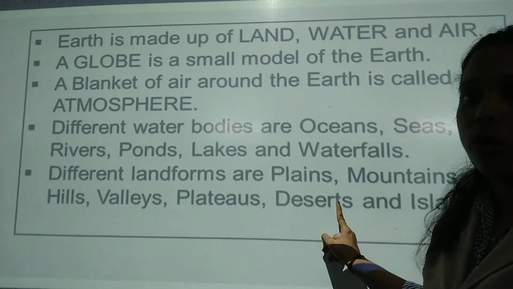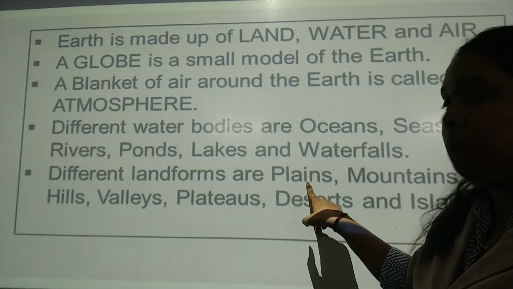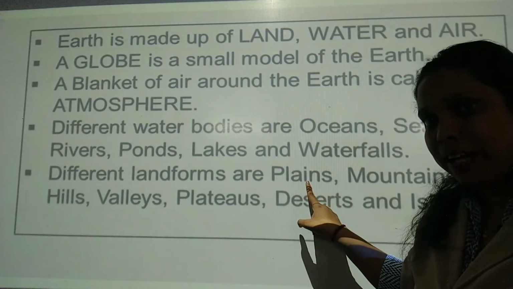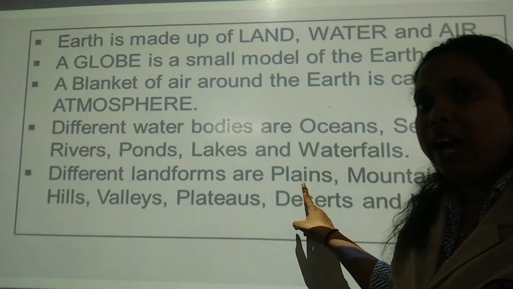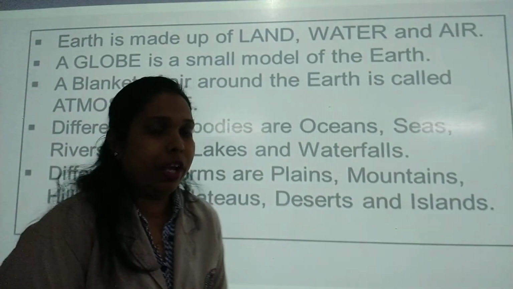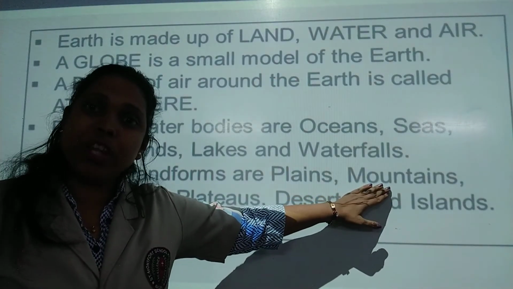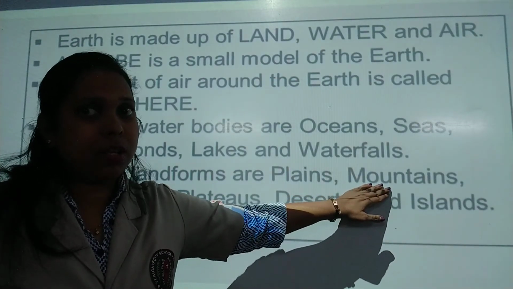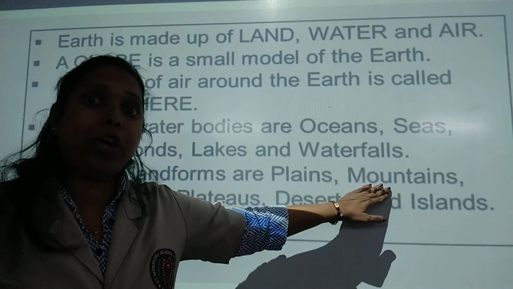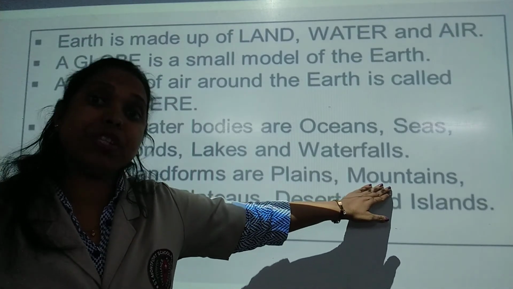You should know all of these. Let's revise. What were they? Plains क्या होते हैं? Flatlands. What are plains? They are flatlands. Okay. And what are mountains? Mountains are very high lands with pointed peaks. In mountains you have to remember pointed peaks that are covered with snow.